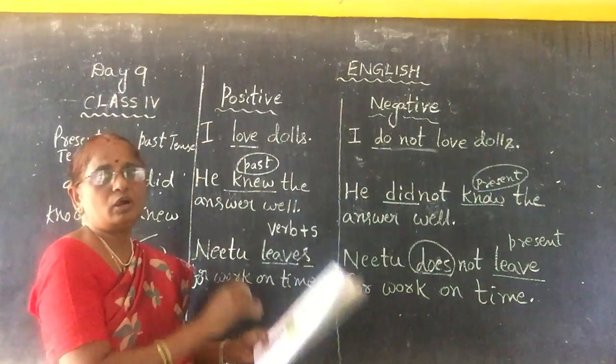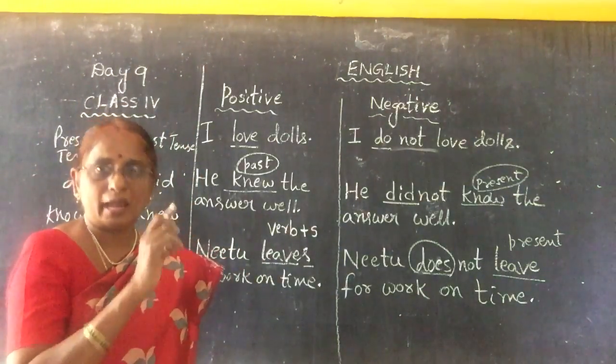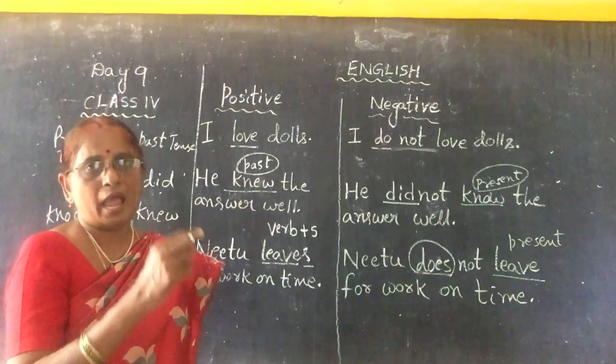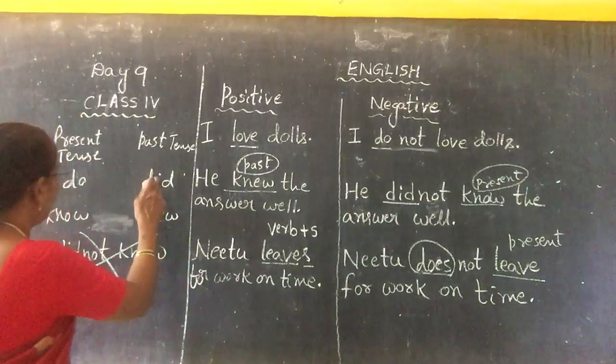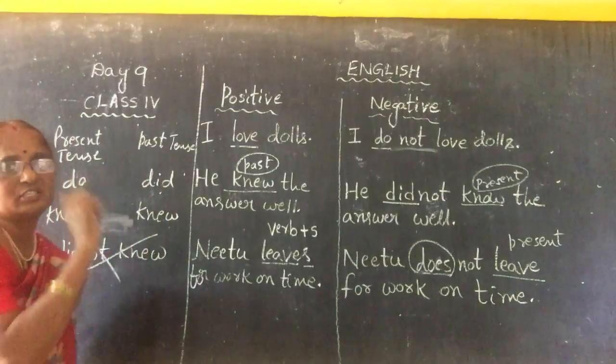In this table now, when there is no helping verb, I mean is, am, was, so what do we have to use? Do, did and next does, children.